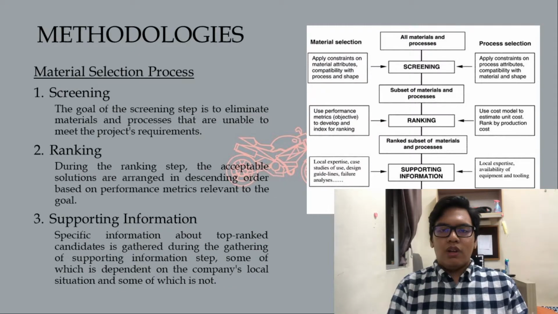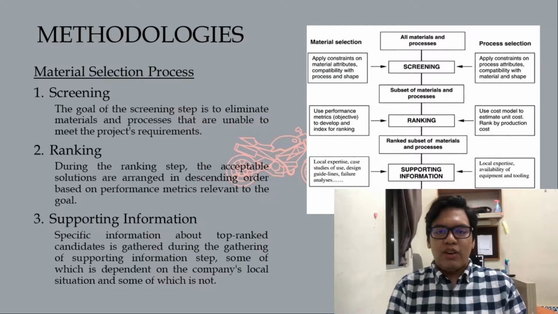Now, I would like to talk about methodologies. Selection process in 3 steps: the steps of screening, ranking, and supporting information. The screening step has the function of eliminating materials and processes that cannot meet the constraints. Next, the ranking step orders the feasible solutions using performance metrics based on the objective. In the supporting information step, specific information is gathered about top ranked candidates. Some of it depends on the local situation of the company.